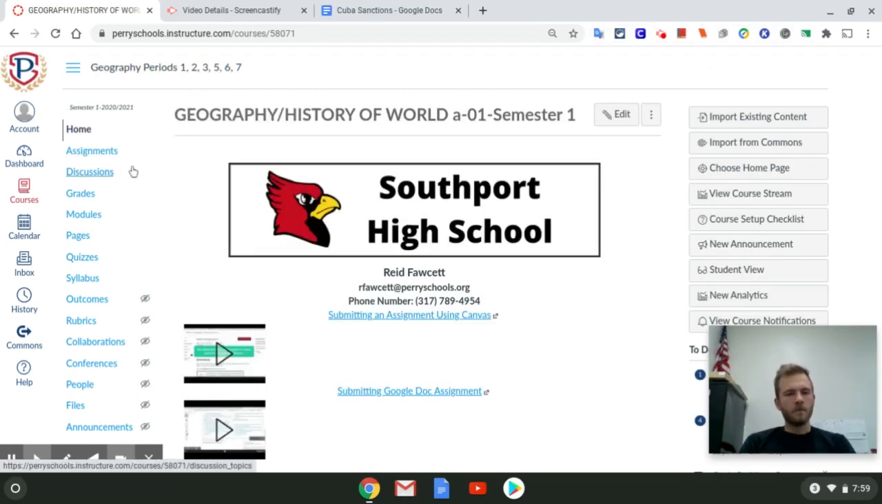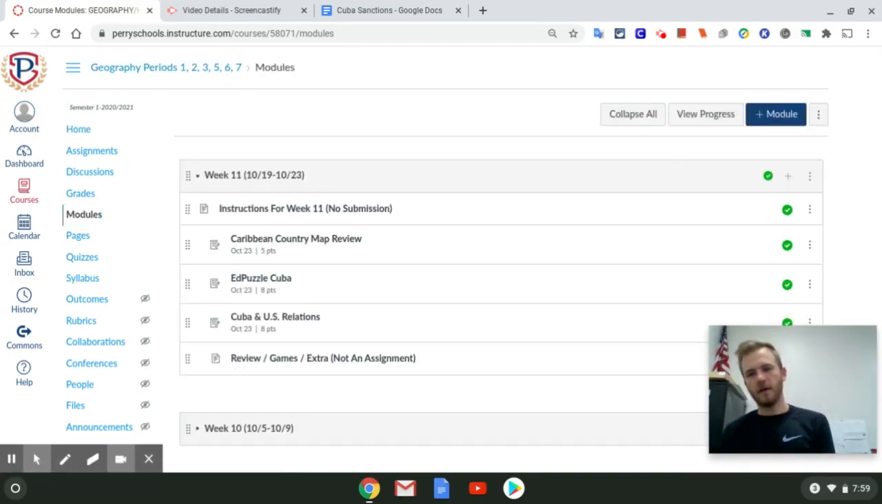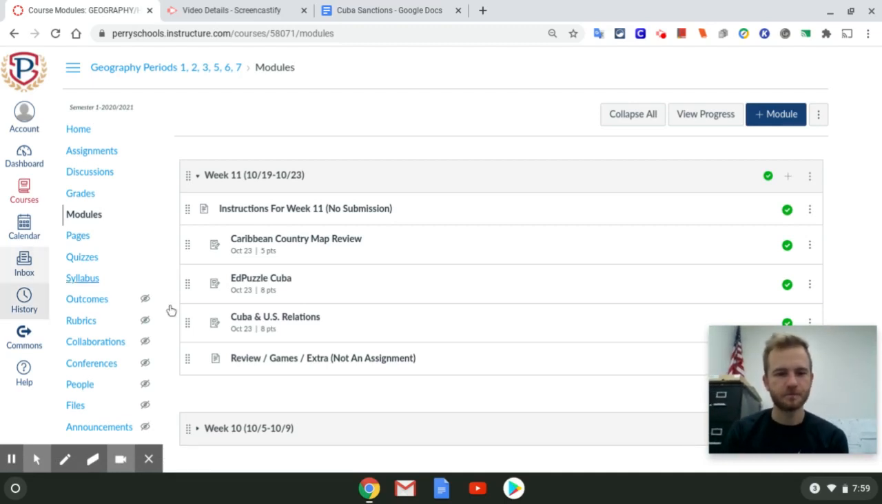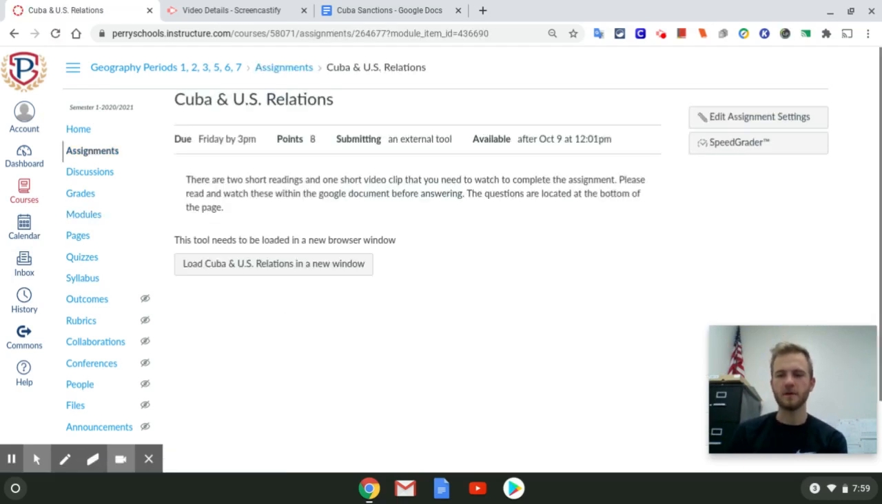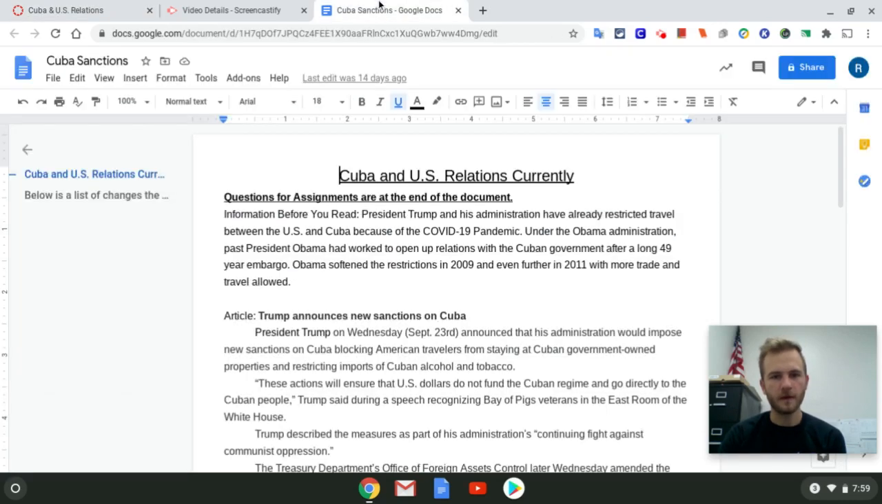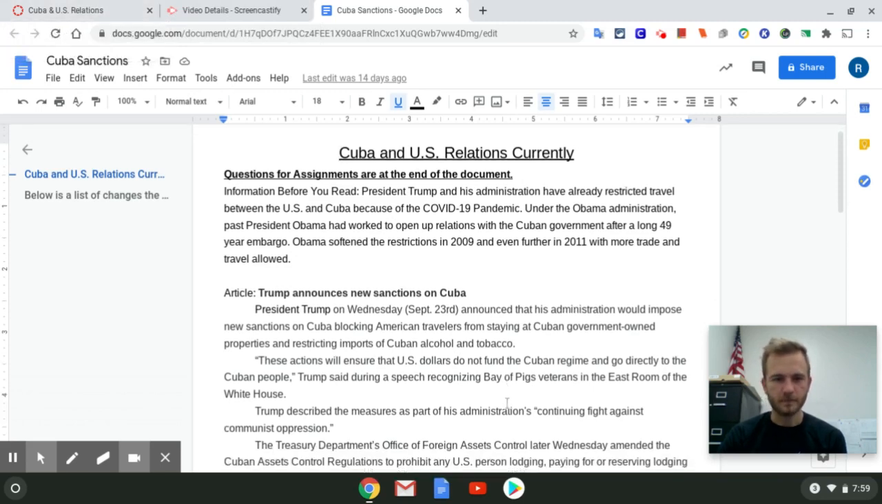Good luck. For your last assignment, this is over the relationship with Cuba and the United States. This goes back decades, on the sourness of the relationship. We're going to take a look at that, dating back to the Cold War, and works up to present day. So you're going to hit load Cuba and U.S. relations in a new window, and this is the document that should pop up. Again, if the document fails to load, just exit out of the doc, reload the Canvas page, and go back into it.